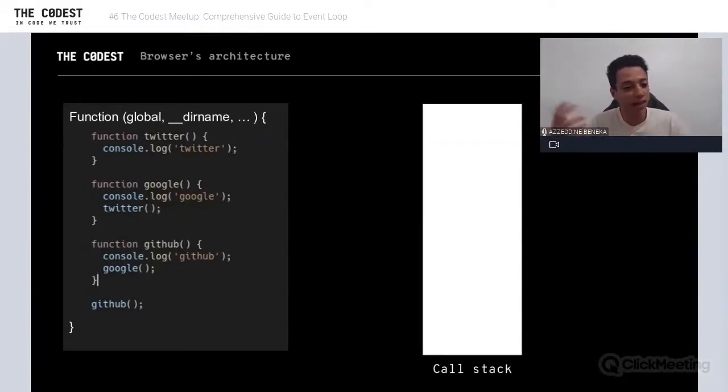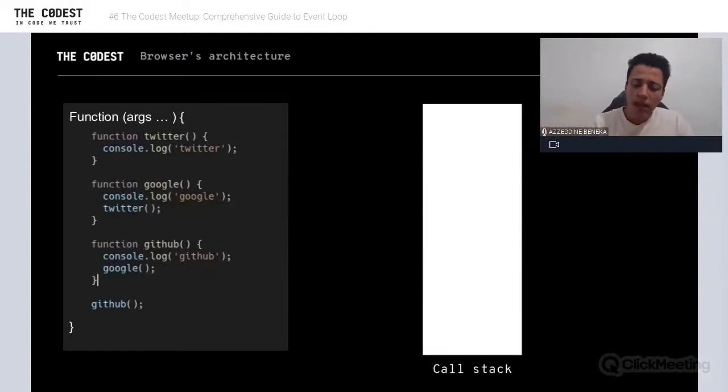So you have access to global, __dirname and things like that. But it doesn't matter the platform. It's just like a function argument. Everything is a function. Everything. The global is a function. And the function is a task that's going to be in the event loop queue. Okay, let's see that later.